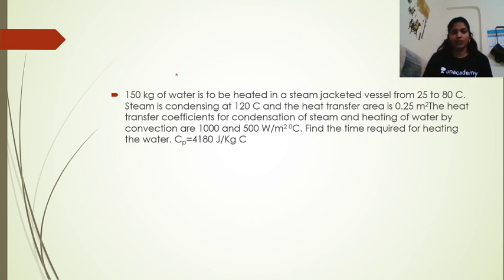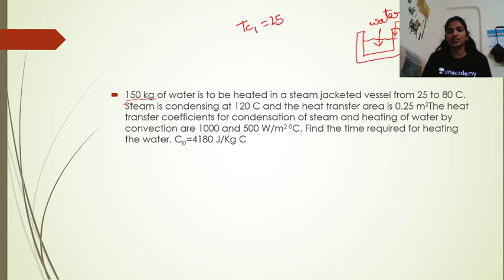So here we have 150 kgs of water to be heated in a steam jacketed vessel from 25 to 80 degrees centigrade. So we have a steam jacketed vessel. Let us suppose that this is a vessel and it has a jacket into which steam is sent. We have the temperature of the cold water, Tc1 at the entrance is 25 and Tc2 at the exit is 80 degrees centigrade.